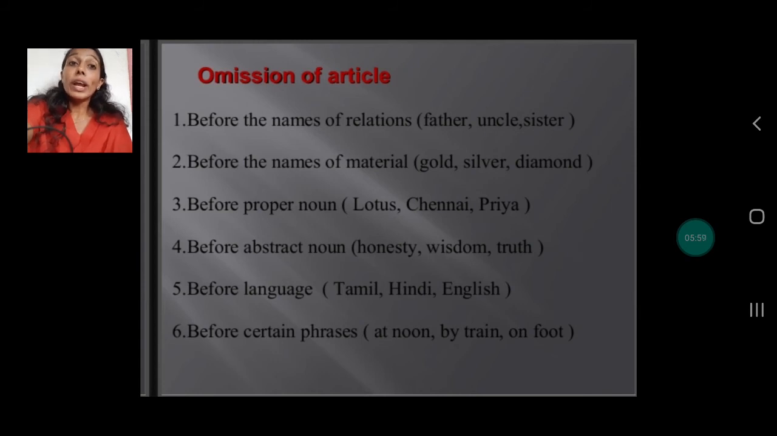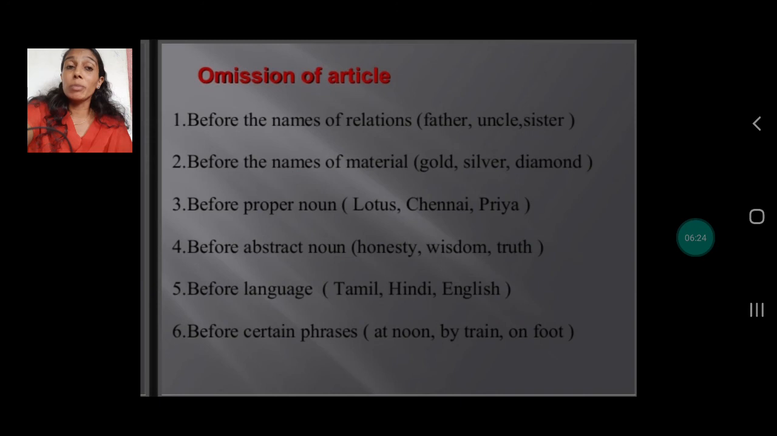Now, when do we not require an article, where we don't use it? Omission means not required. Keep in mind, first, before the names of relations, when we are talking about relations, father, uncle, sister, brother, anyone, we never use an article. A father, a mother, the father. No, we don't use an article.